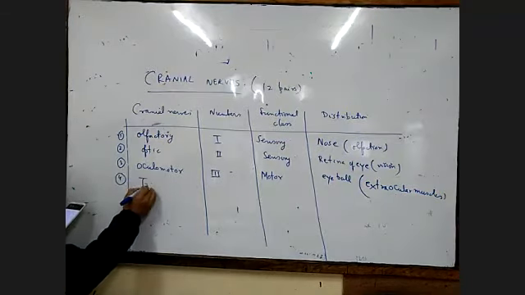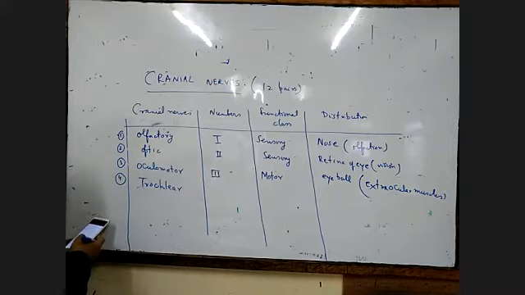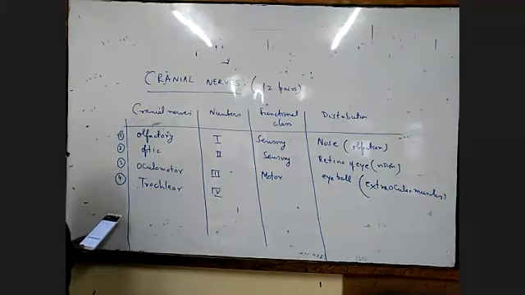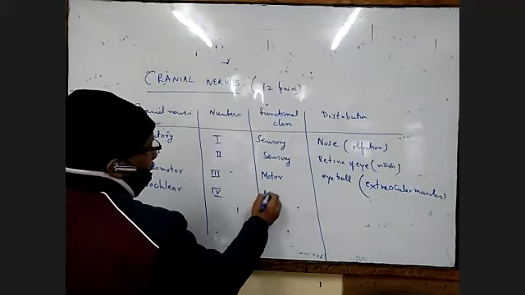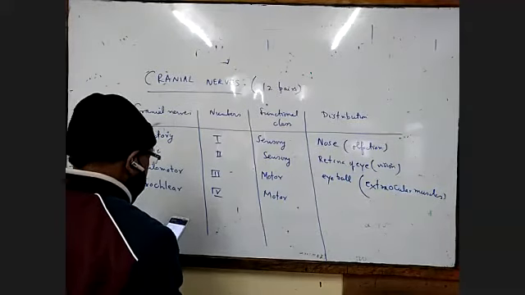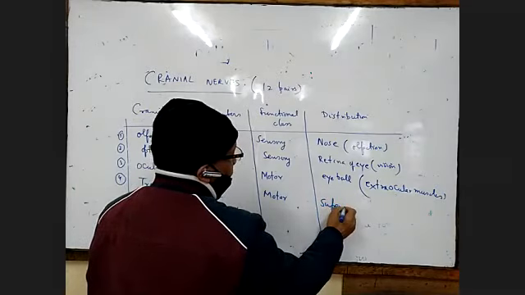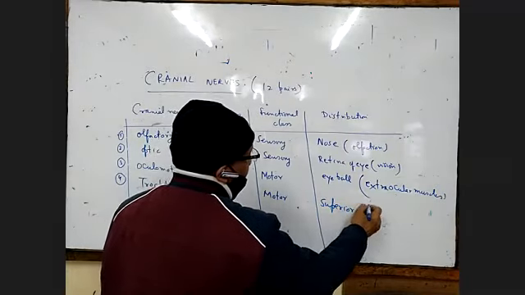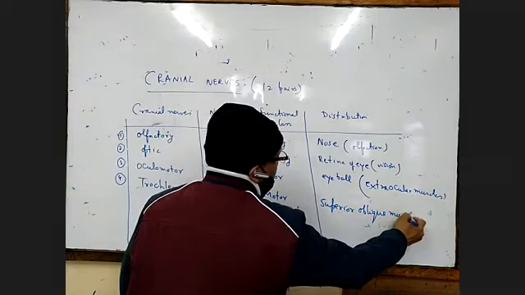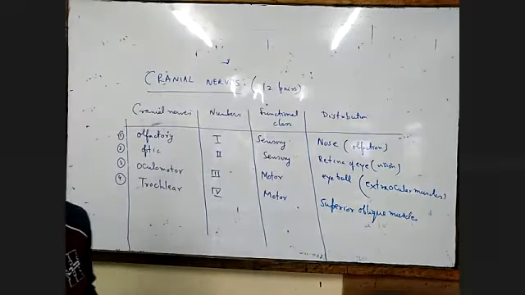Trochlear is designated as number 4, and it is also a motor neuron. It supplies the superior oblique muscle.